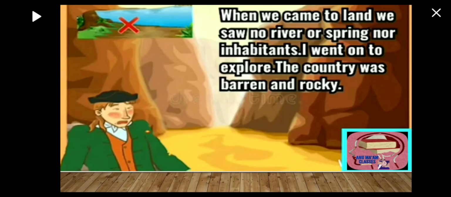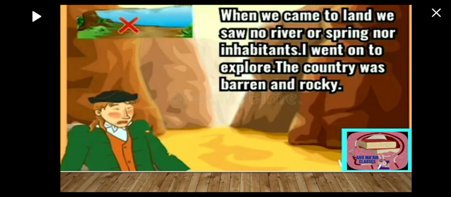When we came to land, we saw no river or spring nor inhabitants. I went on to explore. The country was barren and rocky. Gulliver was also one of the men who went on that particular land in search of water. But they didn't find any river there, any spring, and they didn't find anybody there. Nobody was living there. I means here Gulliver. Gulliver went on to explore the place.